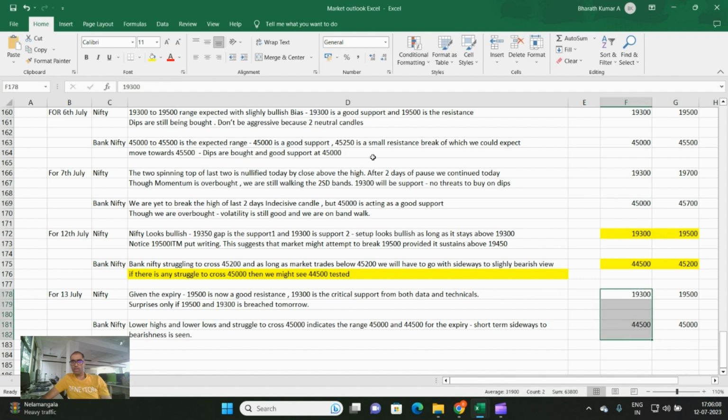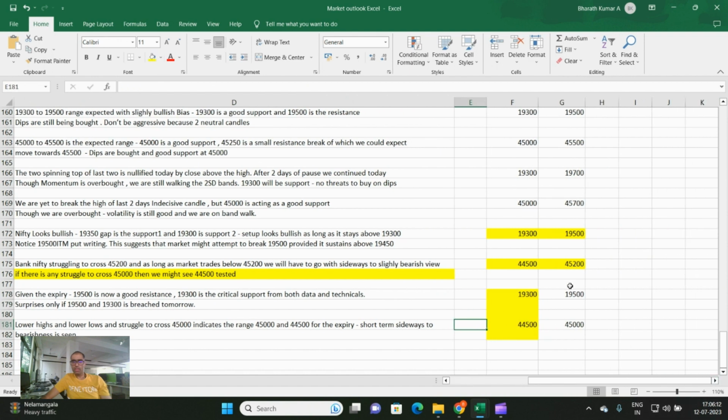So this is a support area. So as long as the market sustains above this support, there is nothing to panic. But any rally, I would rather look into selling rather than buying. So we have to play both sides because markets are sideways. So we have to play buying at support and selling at resistance. So both need to be done, not just one alone. 19,500 becomes a resistance area and 45,000 becomes a resistance area on Bank Nifty.